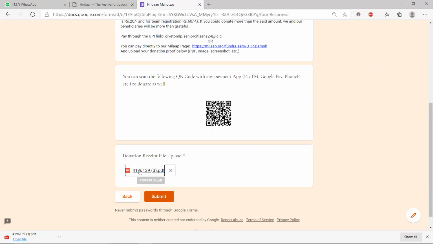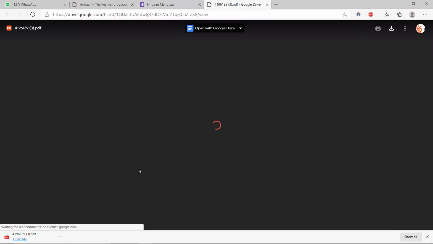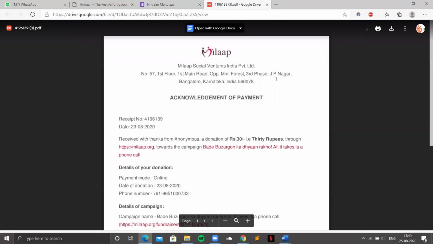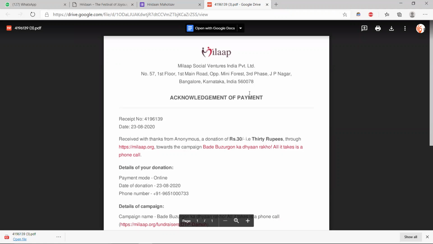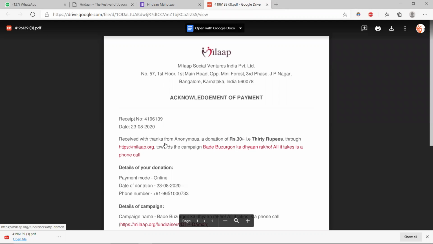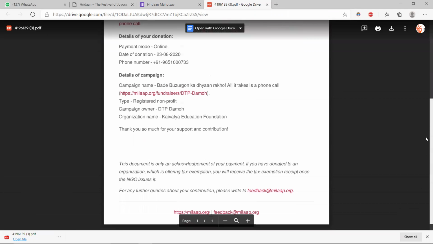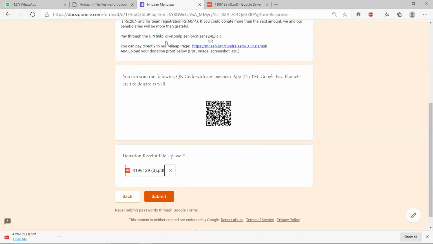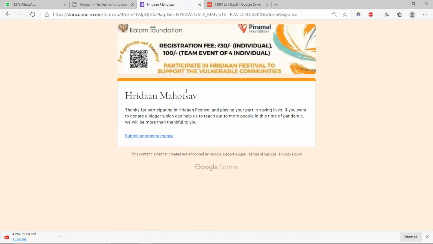Then I can press the submit button. Before that, let's see what kind of certificate we are going to get from Milap. This is a PDF document, the acknowledgement of the payment you have made. I just made the 30 rupees payment, so I have got this receipt of 30 rupees with the receipt number and everything. So you have to make the payment, save this document and upload the donation certificate over here and press the submit button. Once you press the submit button, your registration process will be completed.